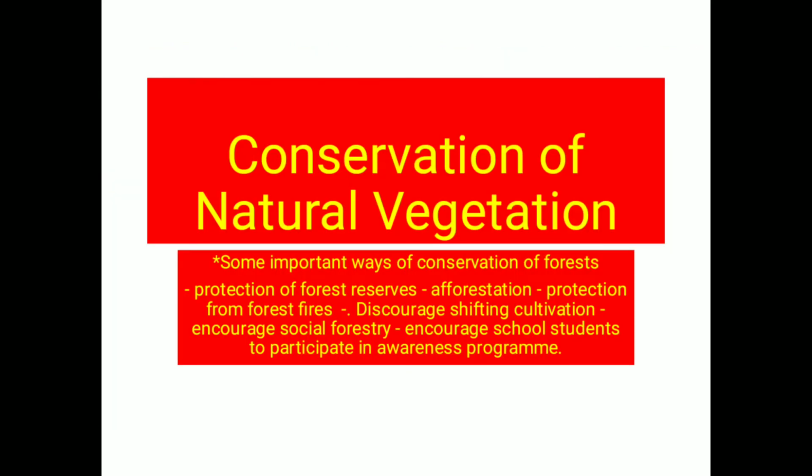Now, since these vegetations are of great importance, it is very necessary that natural vegetation be conserved. It is very important that people understand this, since the forest is our natural wealth, and human beings have been trying to satisfy their many needs not only from nature but also from different types of resources.